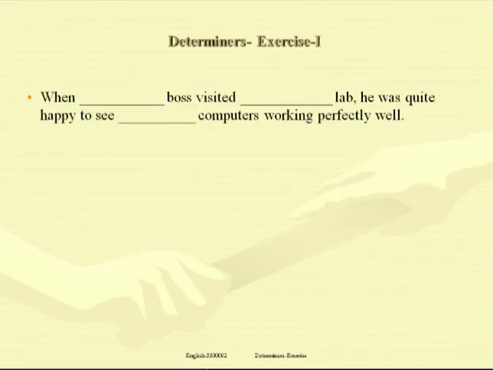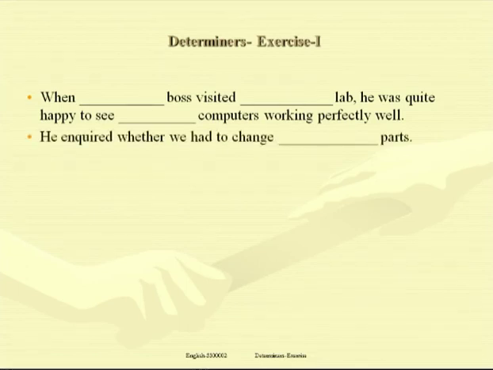When the boss visited the lab, he was quite happy to see all computers working perfectly well. When the boss, whose boss? Jack's boss. That's why the boss, a particular boss. When the boss visited the lab, which lab? The lab that we have been talking about, the computer lab. That's why the lab. He was quite happy to see all computers working perfectly well. All computers, talking about persons or things in a group when they are in plural or when they are countable nouns. That's why all computers working perfectly well.